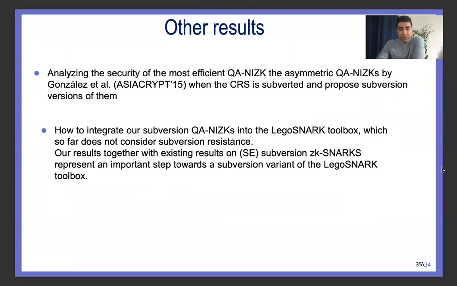And there are some other results which, due to lack of time, unfortunately I will not be able to go through. First is analyzing the symmetric QA-NIZK of Gonzalez, Asia group 15, which was in the CRS model, and we show how we can get it in the Subversion ZK setting, in a way that the prover does not need to trust the CRS, but ZK still holds, by adding new elements and defining a new algorithm VSCRS.